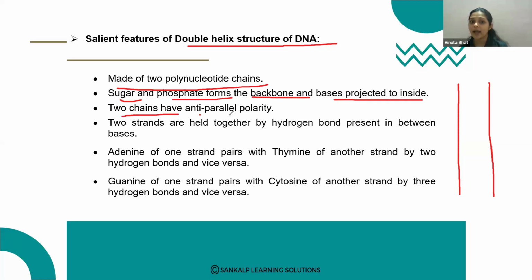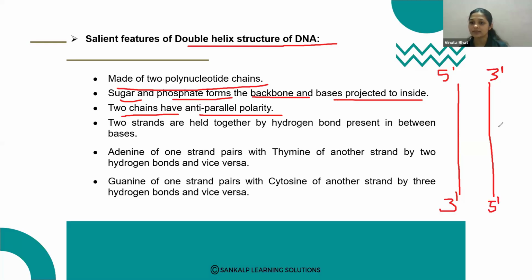The two chains have anti-parallel polarity. You know that these polynucleotide chains have polarity. If one polynucleotide chain has 5 prime to 3 prime polarity, the other chain has anti-parallel polarity, meaning it has 3 prime to 5 prime polarity.